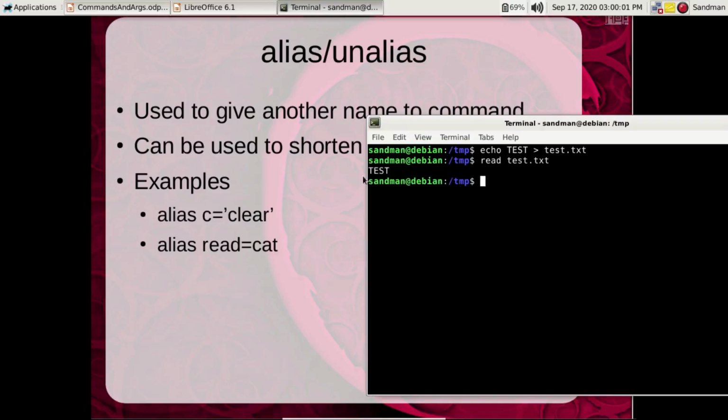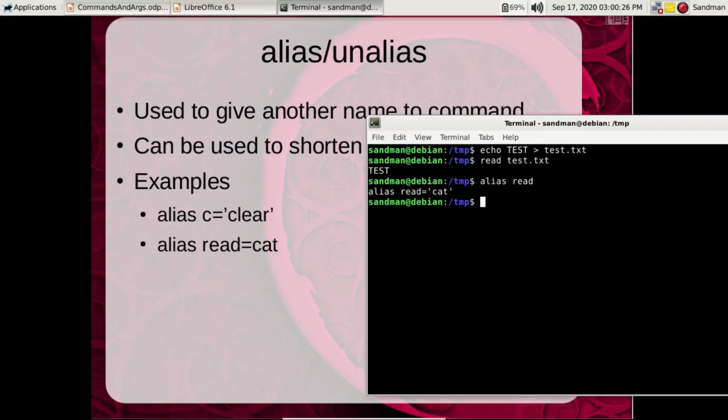Okay, simply because read is now equal to cat. We can even test it with type. As we can see, we have provided a single argument and it is telling us that read is aliased to cat. This way we can shorten lengthy commands and do useful things.